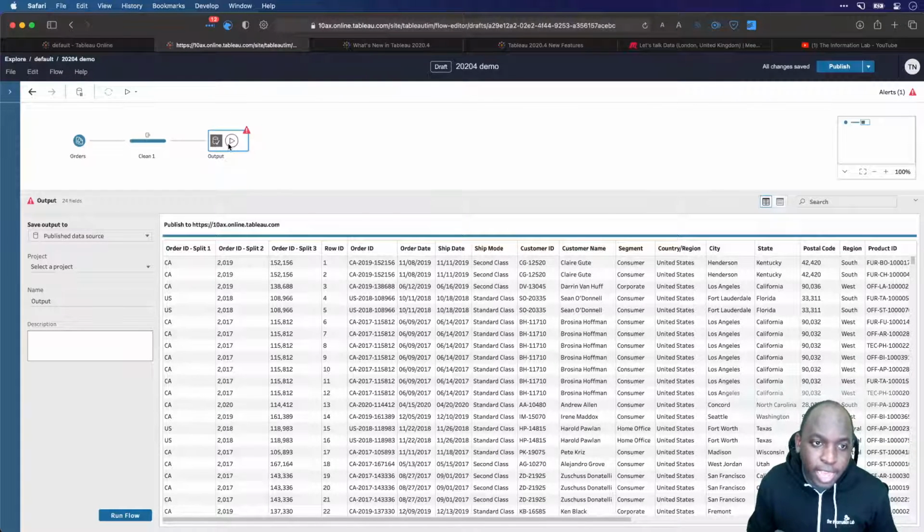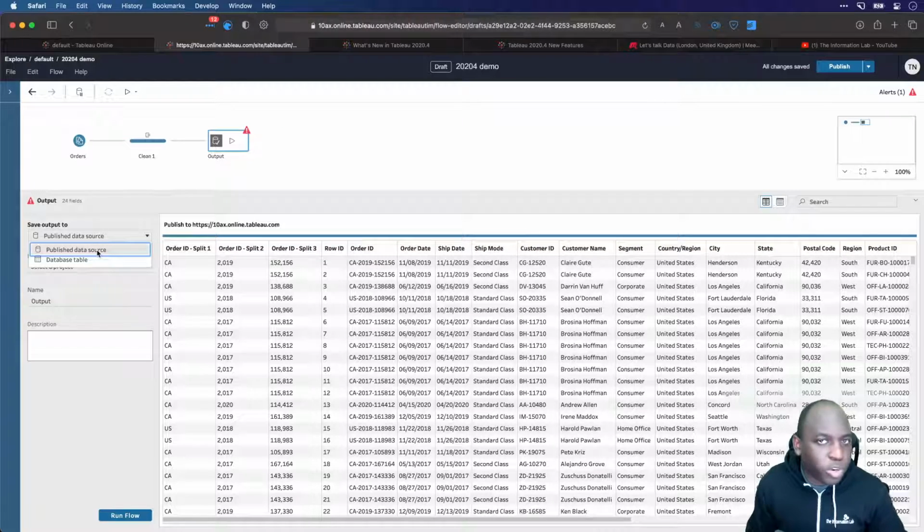So when I hit run here, I'll show you a little quirk with this in a second. In order to have that running on the server, you do need that Data Management Add-on. Otherwise, you can absolutely publish a flow, but you won't be able to automate anything. You'd just be using Tableau as a nice place to save the files, if that makes sense.